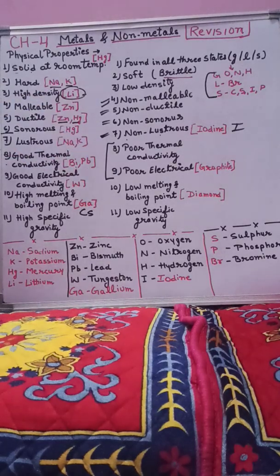Non-metals are non-lustrous gases. We can't think that gases have luster. They are colorless. Okay. The next property is conductivity. We can divide this property into two categories.